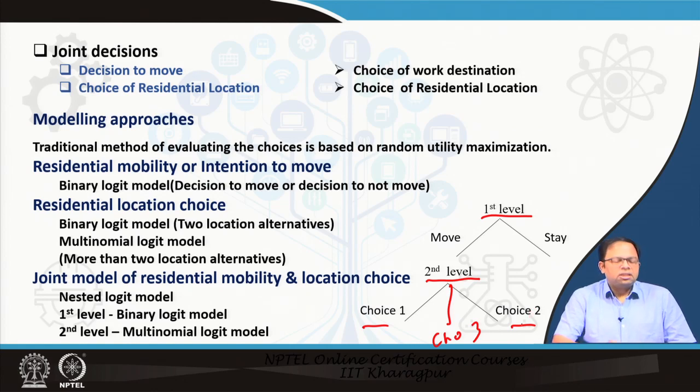So we will cover the nested logit model in detail when we do the mode choice module. And right now, we can say that in the first level we can use a binary logit model, and in the second level we can go for a multinomial logit model. Then we combine these two using a particular methodology which is adopted for nested logit.